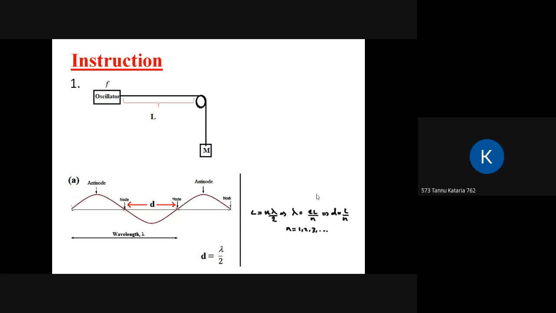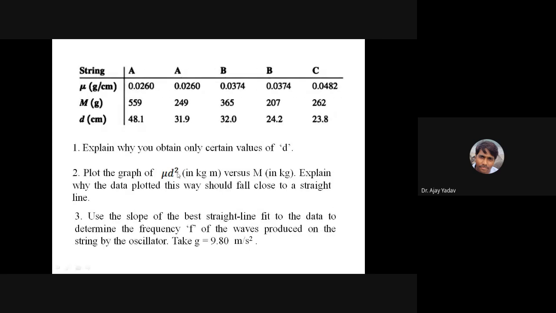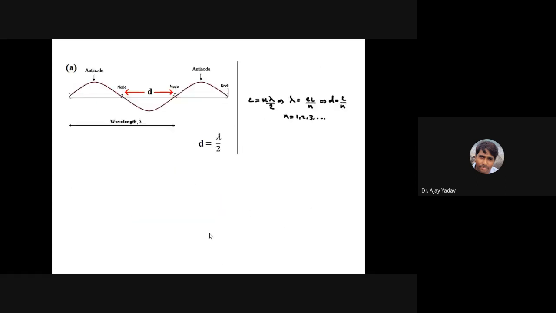Yes, sir. Okay, now what was the second part? You are supposed to plot mu into d square versus n. Explain why the data plotted this way should fall close to a straight line. And third, use the slope of this graph to find the frequency of the wave which is produced by the oscillator.